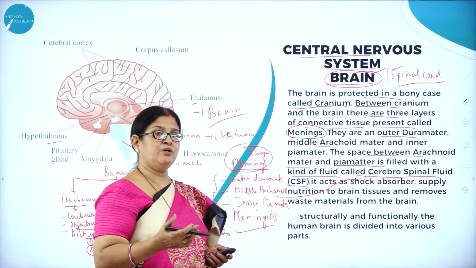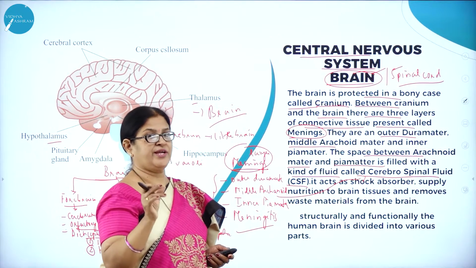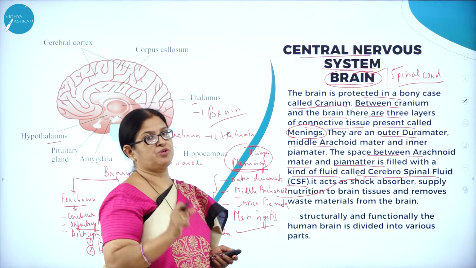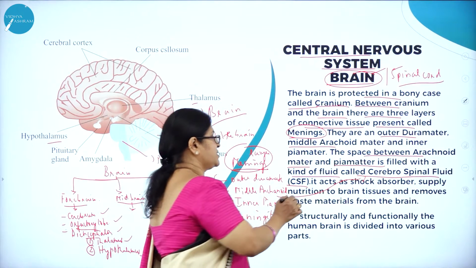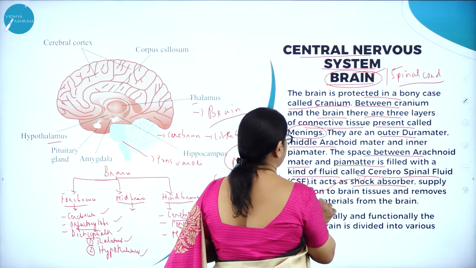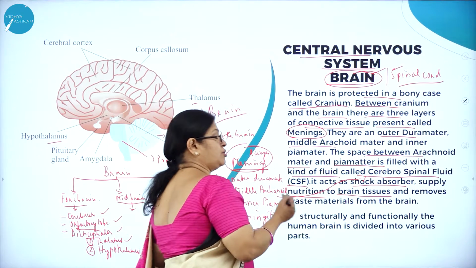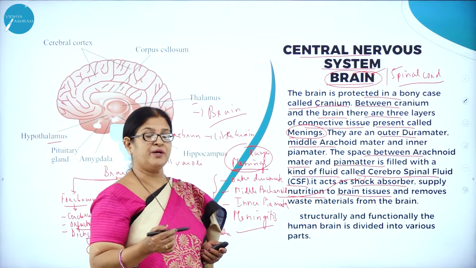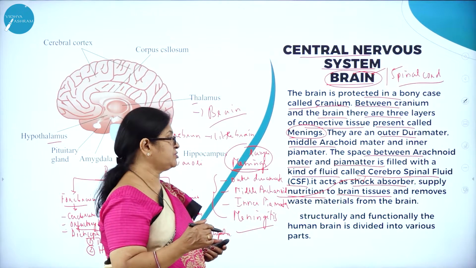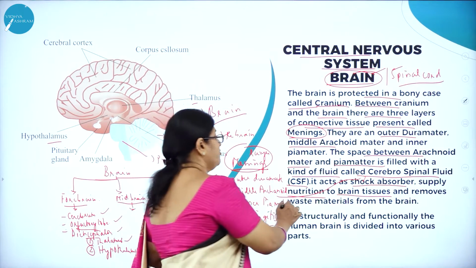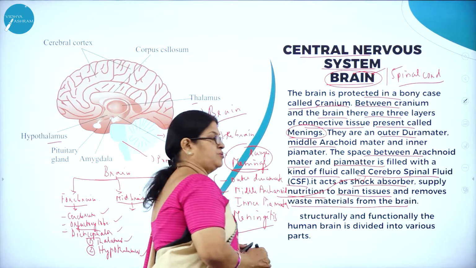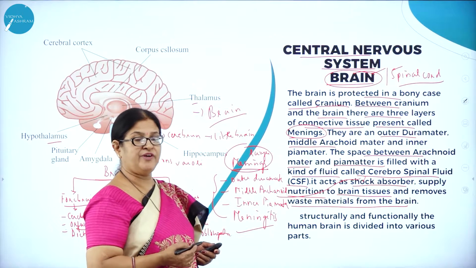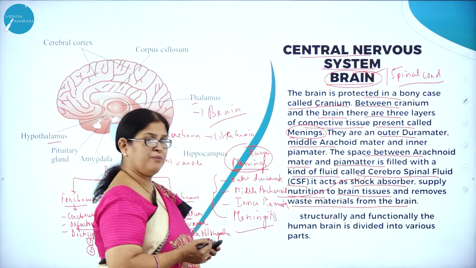In order to absorb that stress or strain, the cerebrospinal fluid acts as a shock absorber. Not only that, it also provides nutrition to the brain tissues and removes waste materials from the brain.